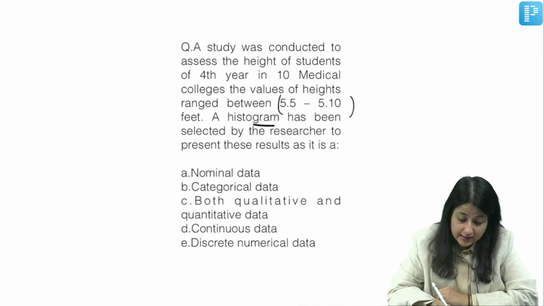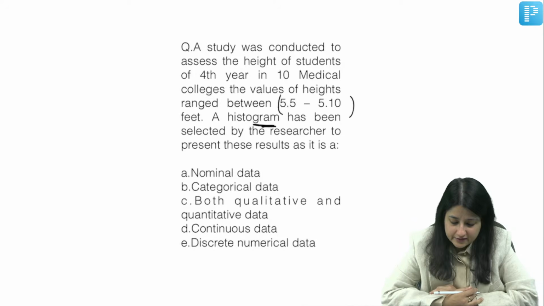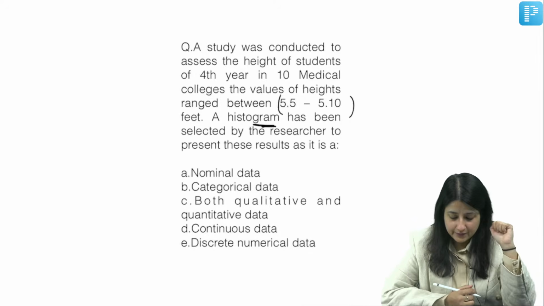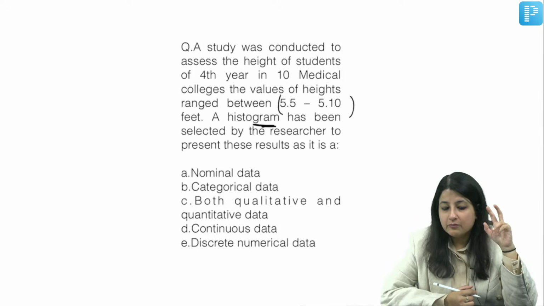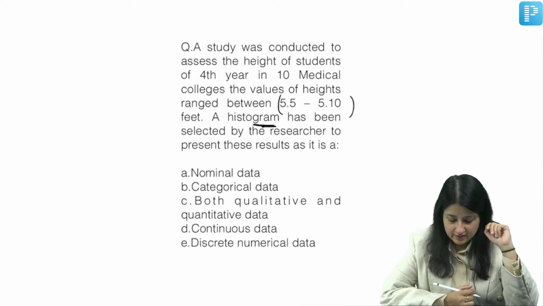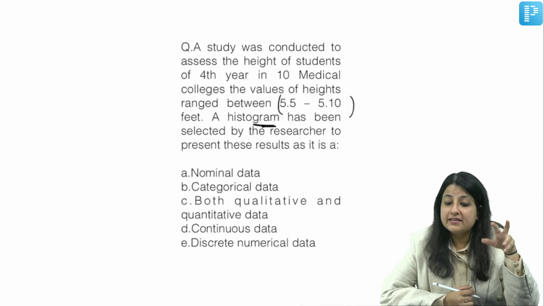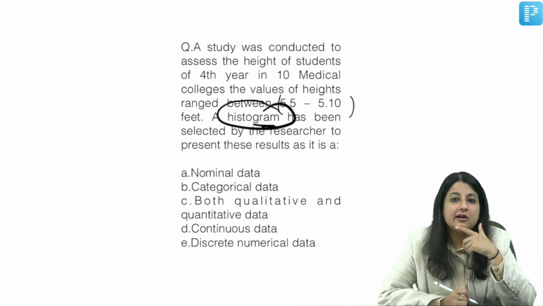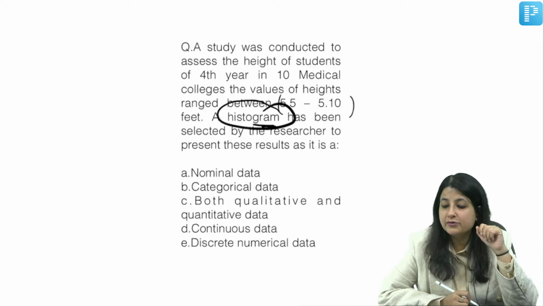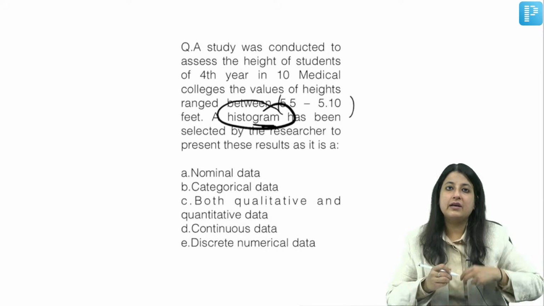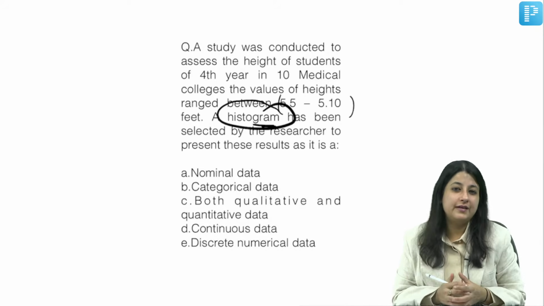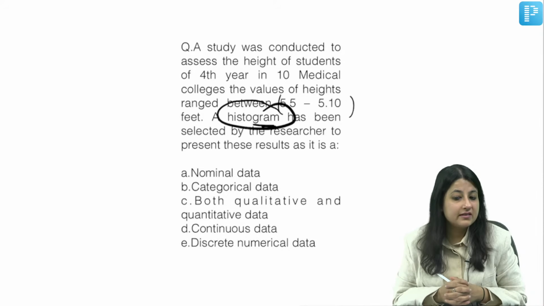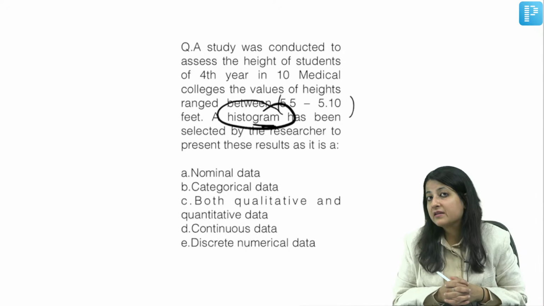A histogram has been selected by the researcher to present these results. Is it nominal data, categorical data, both quantitative and qualitative data, continuous data, or discrete numerical data? What is the buzzword over here? Histogram. Now try to remember, where do you use a histogram? Does a histogram have gaps in between? What is the difference between a histogram and a bar diagram?